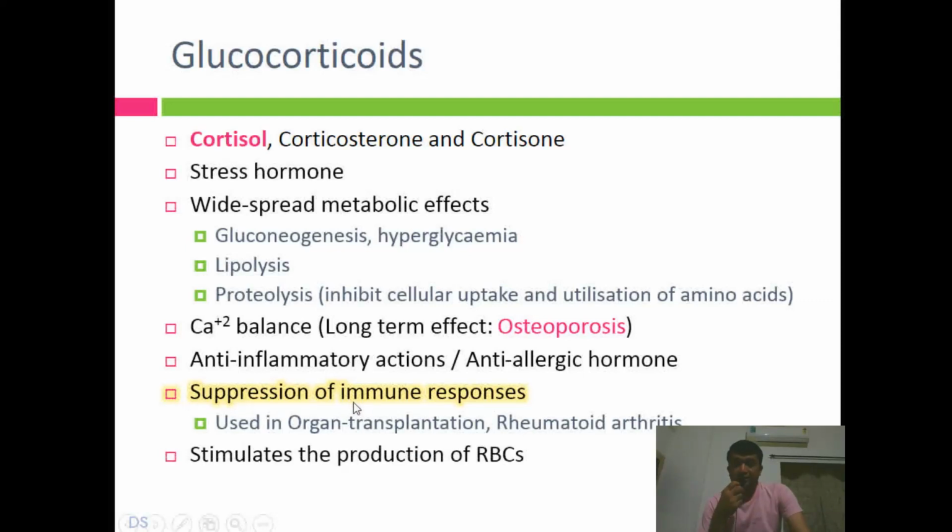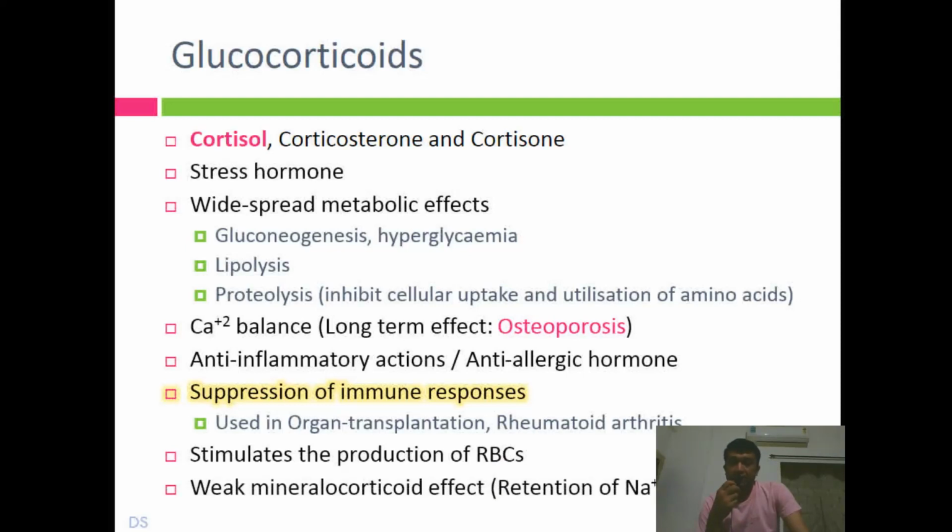Apart from that, it is stimulating the process of erythropoiesis, that is production of RBC. Glucocorticoid and mineralocorticoid are very close relatives in terms of structural characteristics. It has a weak mineralocorticoid activity, that means it is able to retain sodium and water, right? So weak mineralocorticoid activity is present in glucocorticoid. Similarly, mineralocorticoid also has a weak glucocorticoid activity.